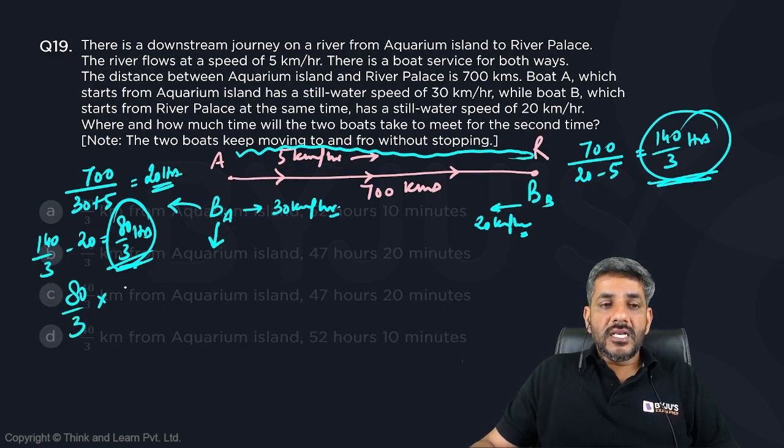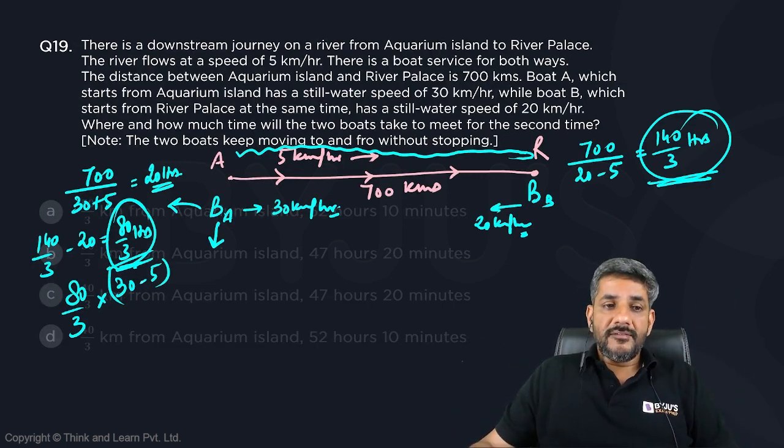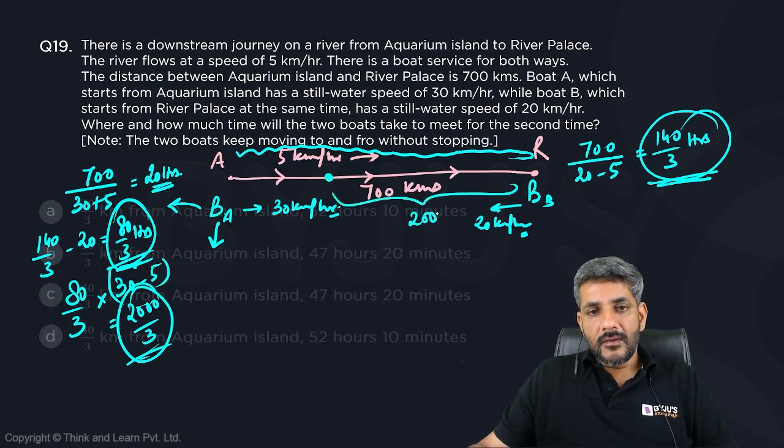In 80 by 3 hours, it will cover 80 by 3 into 30 minus 5, because while coming back, it would also be coming upstream now. So 30 minus 5, 25. This gives me 25 into 80 by 3, 2000 divided by 3 kilometers. So this boat would have covered another 2000 by 3 kilometers by that time.